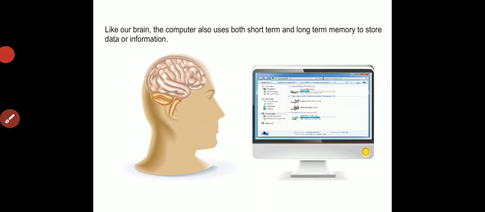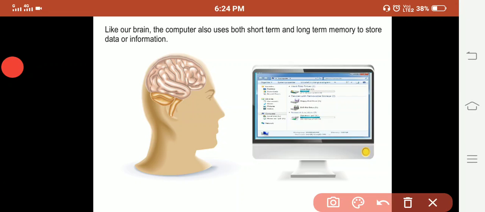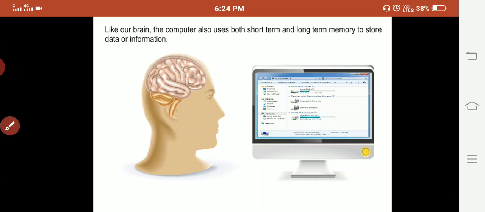Like our brain, the computer also uses both short term and long term memory to store data or information. We remember some things for shorter terms and some for longer terms. Let us learn about them.